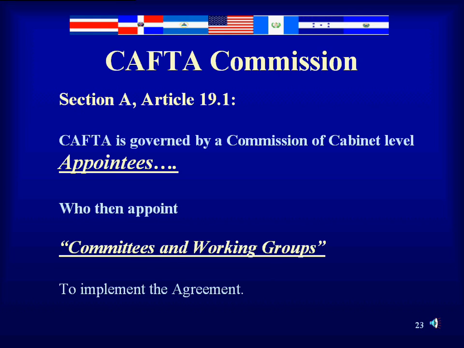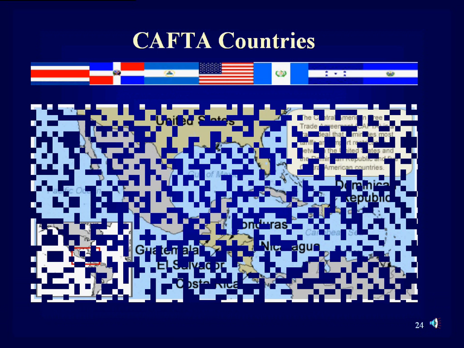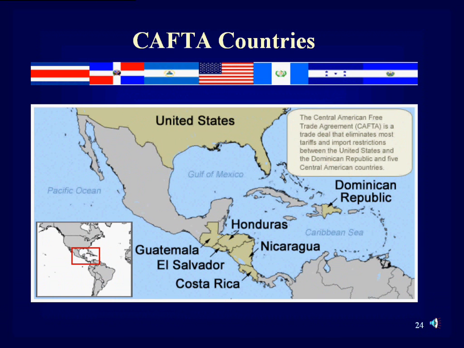CAFTA was adopted in 2005 by only one vote in the House of Representatives. It too is governed by a commission consisting of cabinet-level appointees, who in turn appoint committees and working groups to implement the agreement. CAFTA simply extends and expands the authority of the appointed commission to cover the Central American nations of Costa Rica, El Salvador, Guatemala, Honduras, Nicaragua, and the Dominican Republic.